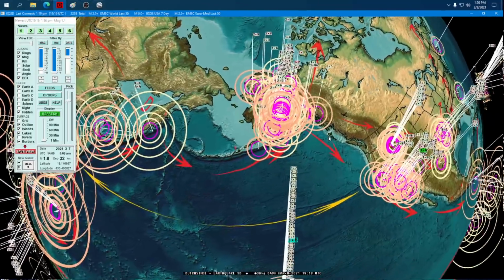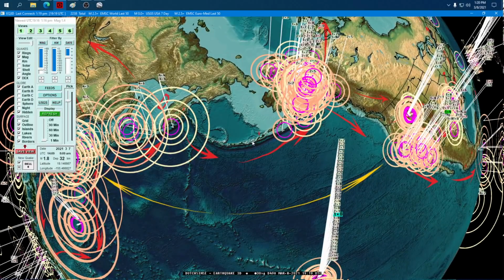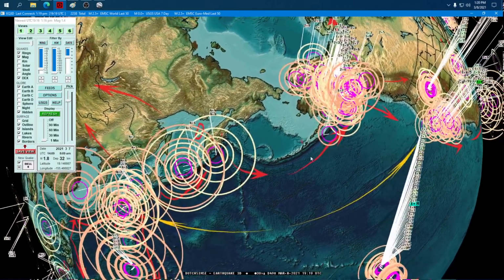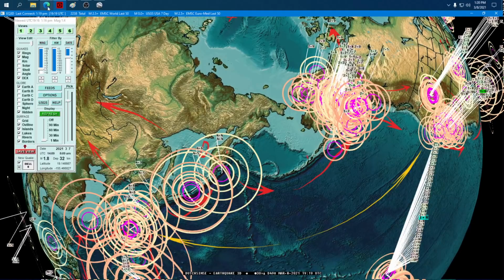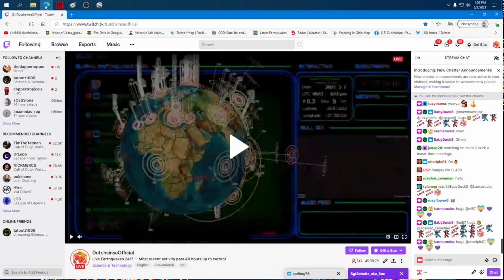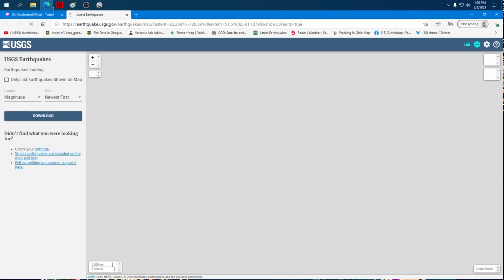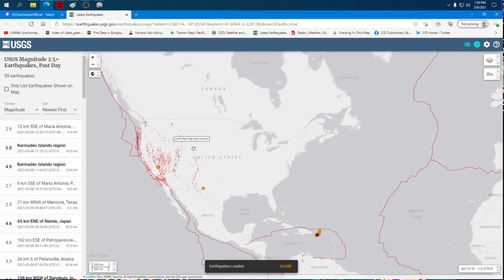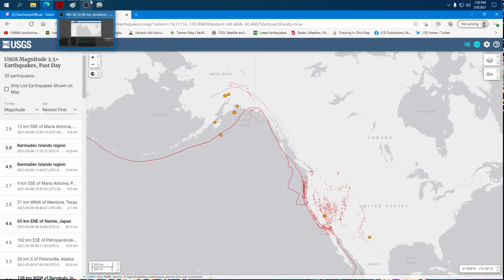And we've got this warning going for the central Aleutians for the potential of large earthquake activity. And it's creeping right up to the edge of the Aleutians. Let's go back to the USGS plate boundary map and go up here to the north and just quickly take a look.